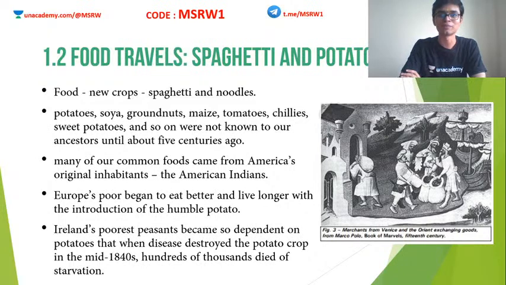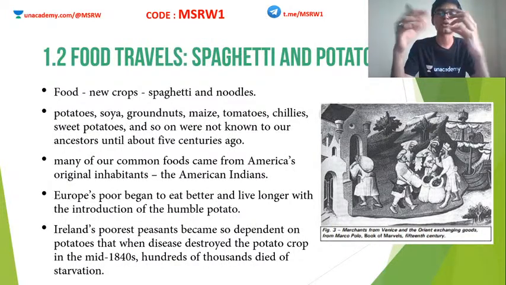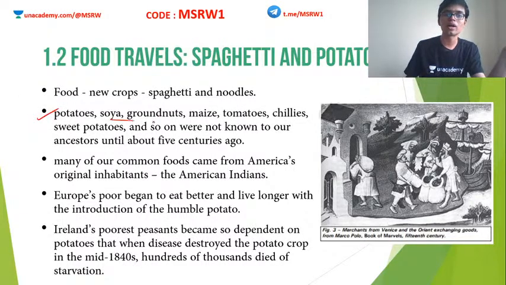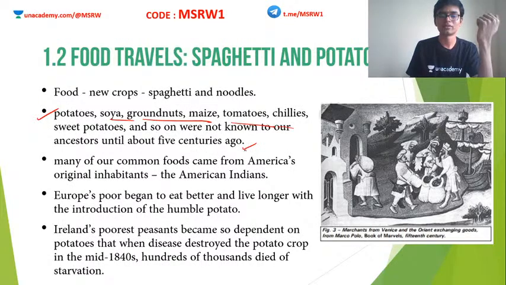This is not Indian food. Potato was actually unknown to people of India 500 years ago. It came to India when Europeans came here. Similarly, spaghetti was unknown to Europeans at that time. It originated in China. Okay, so due to these travels and intermingling, the food habits of people also started changing. Clear? So for example, potato, soya, groundnut, maize, tomato, chili, etc. were unknown to Asian countries until 500 years ago. Clear?